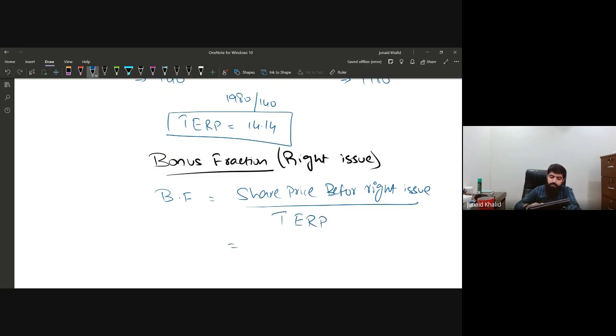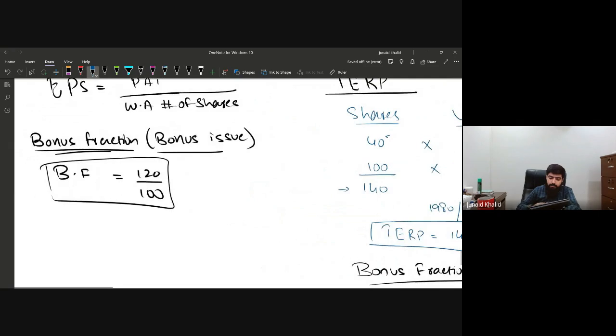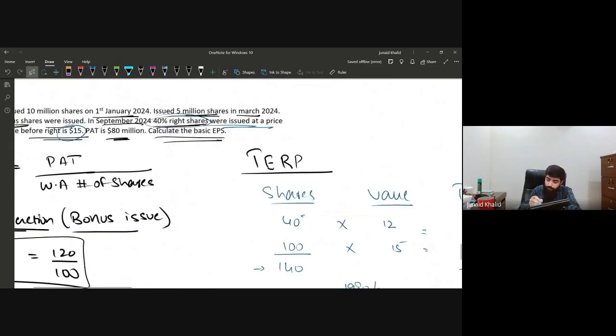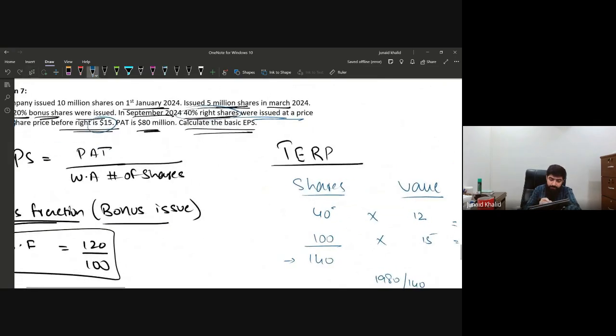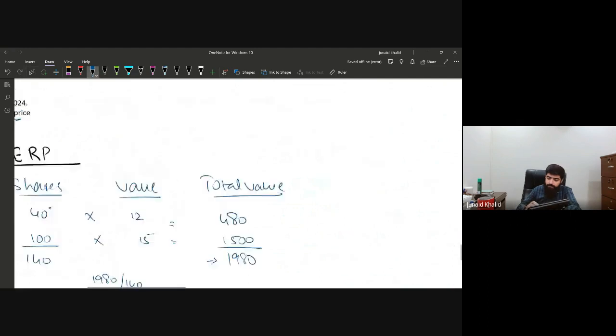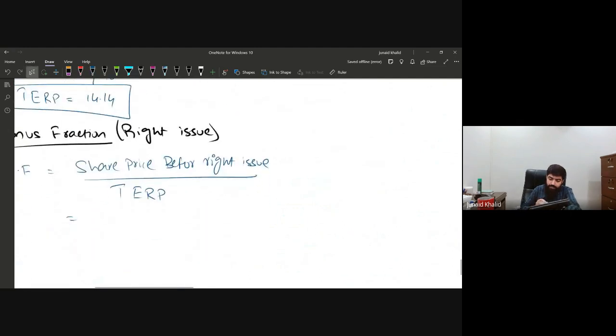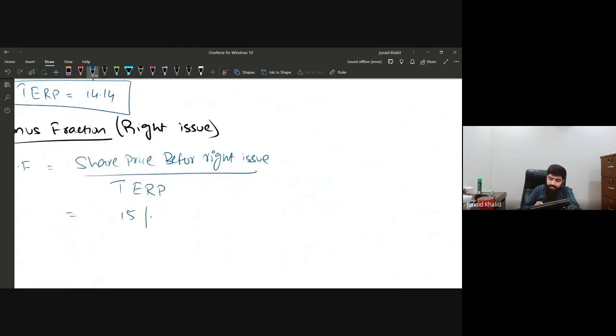The share price before the right issue was 15, and we have already calculated the theoretical ex-right price, that is 14.14. So 15 divided by 14.14 will make 1.06.